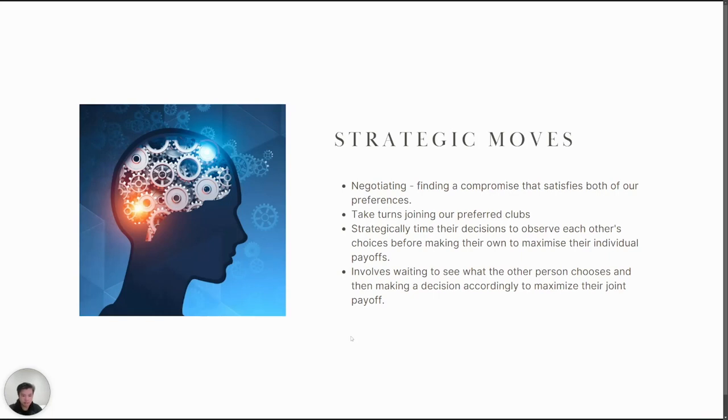However, if one party were to make a more harsh decision, they could strategically time their decisions to observe each other's choices before making their own to maximize their individual payoffs. This could involve waiting to see what the other person chooses and then making a decision accordingly to maximize their joint payoff.